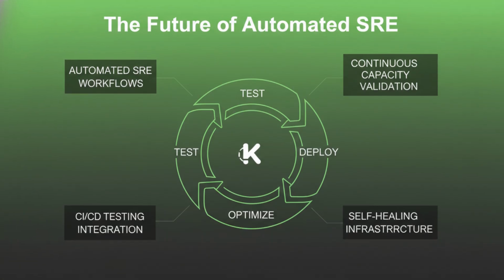As we conclude, the trend is moving toward fully automated site reliability engineering. By integrating load testing into your CI/CD pipelines, every commit becomes a capacity check. We have covered everything from 30% packet loss simulations to 100,000 user load tests. The ultimate goal is a self-healing cluster that adjusts its own capacity based on real-time predictive metrics and automated feedback